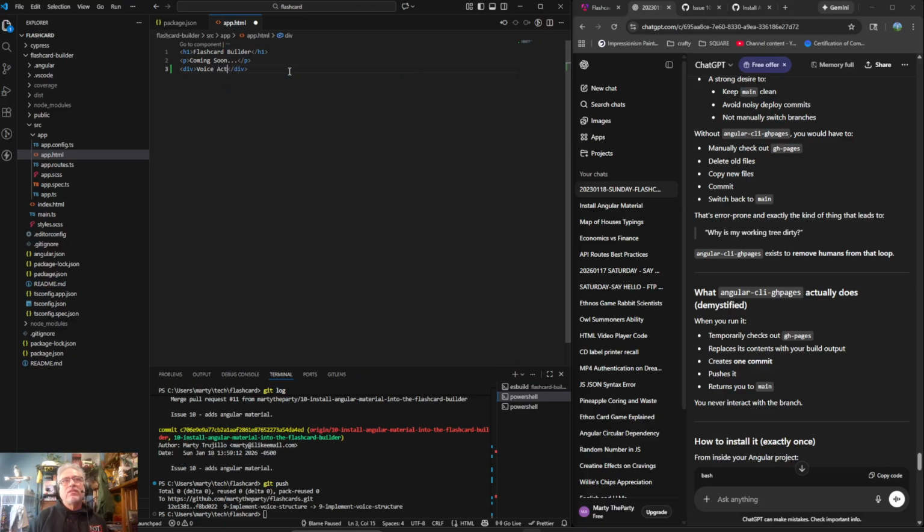Voice activator component goes here. And then we need a results component, which goes here. I guess it should just be a div for now.